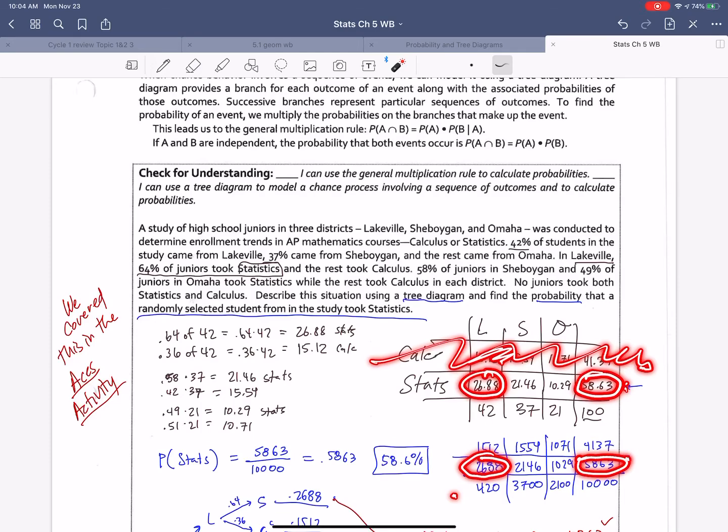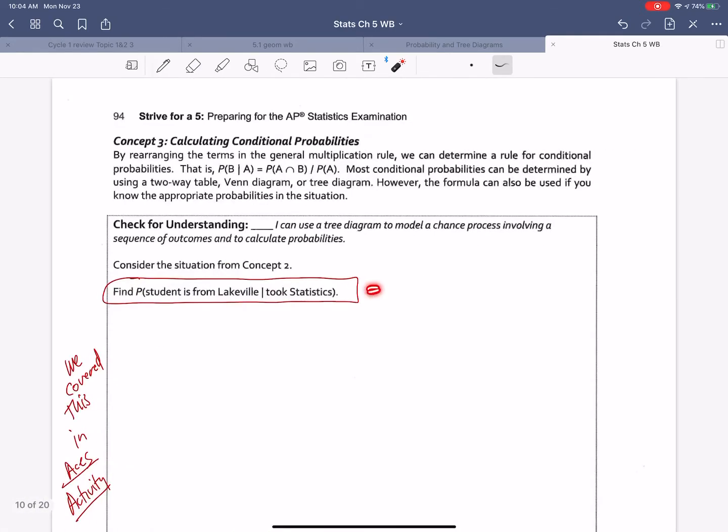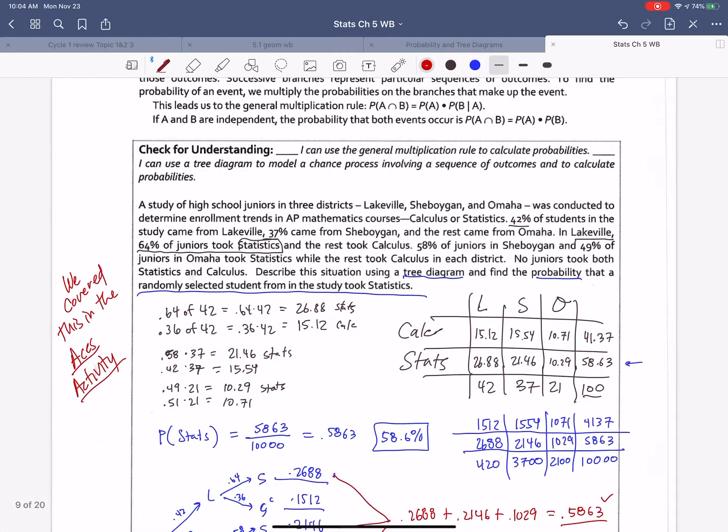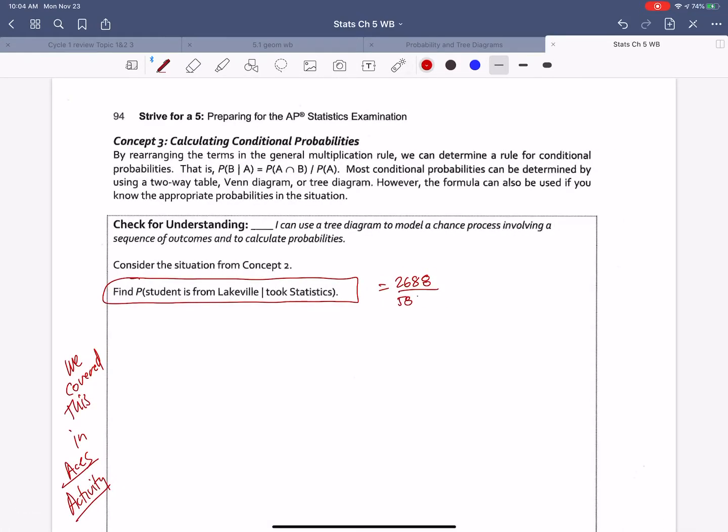So 2688 divided by 5863. Let's see what that adds up to. 2688 divided by 5863. Okay.